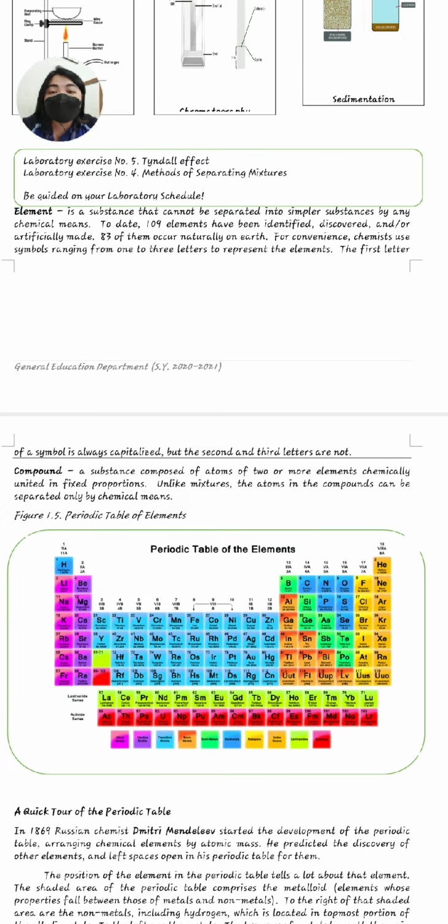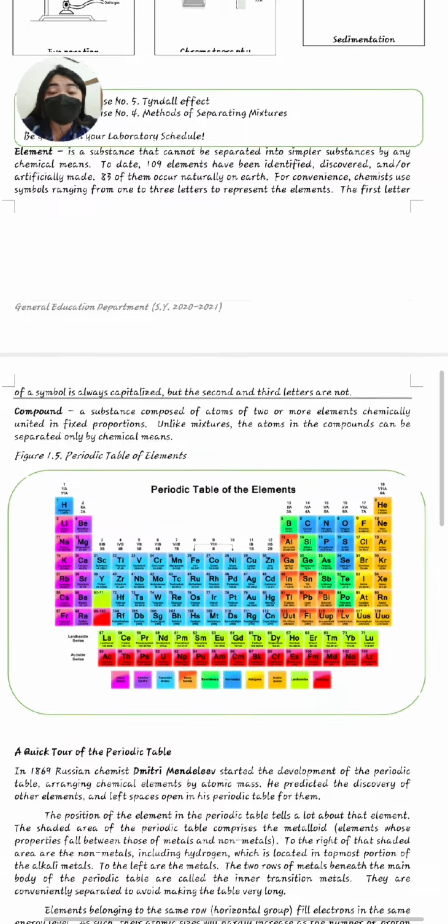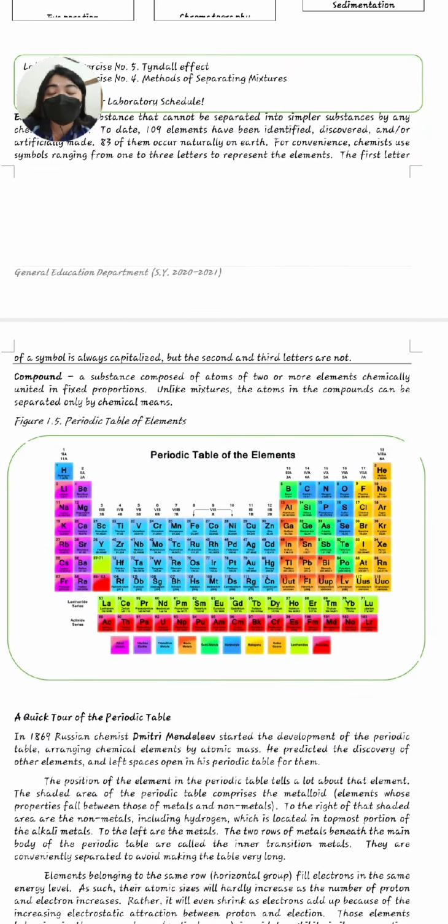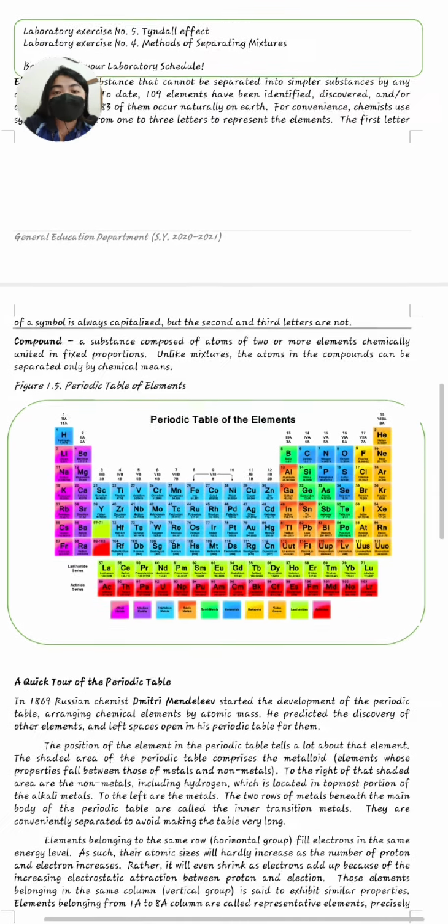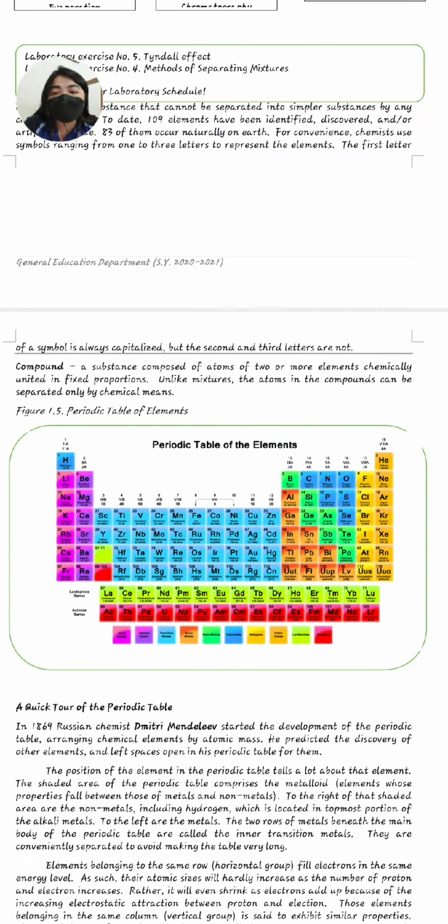Basically, when we say element, it is composed of atoms that have the same atomic number. So again, an element is composed of atoms that have the same atomic number. The examples of elements are in the illustration below, in the periodic table of elements. These are the 109 elements found in the periodic table. I'll be discussing that one later on.